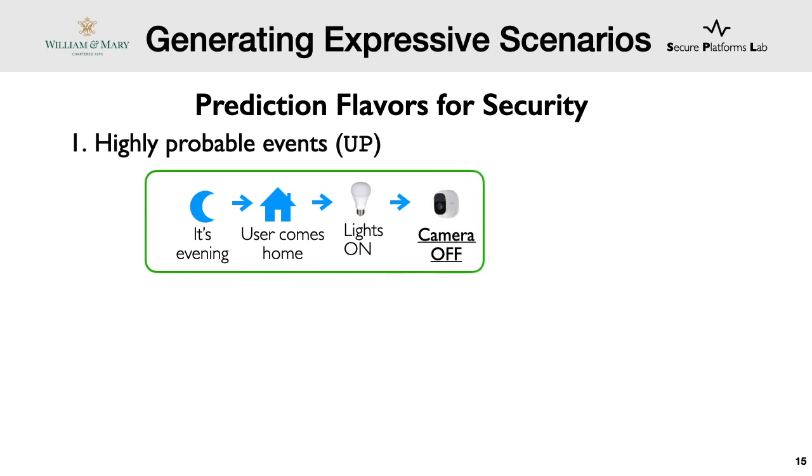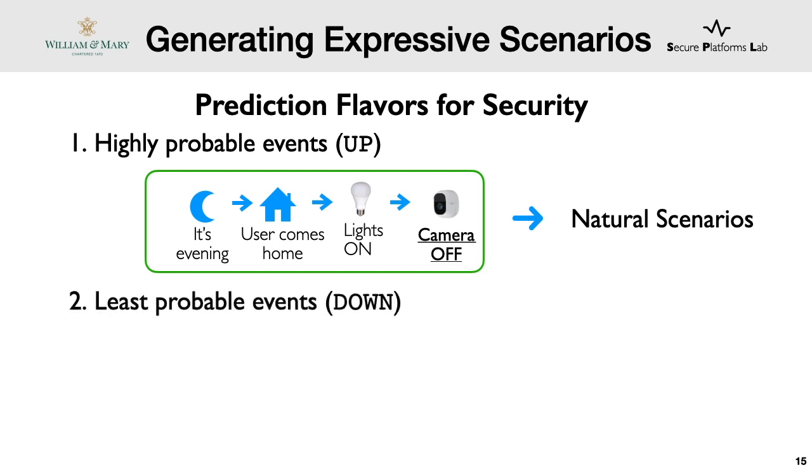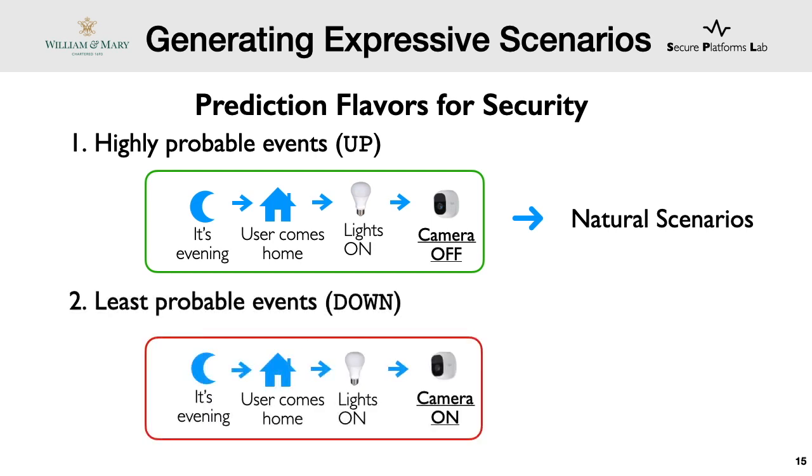We generate expressive scenarios for security using prediction flavors. Here's what I mean by that. The default is generating natural scenarios, that is, predicting most likely events. We call this the up flavor. However, to demonstrate situations where events are least likely, we also create the down flavor. Our intuition is that generating expressive scenarios will allow us to capture what is normal, as well as instances where the system is misbehaving or under attack.